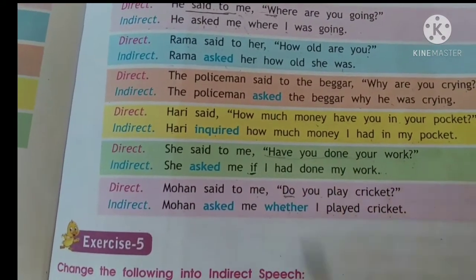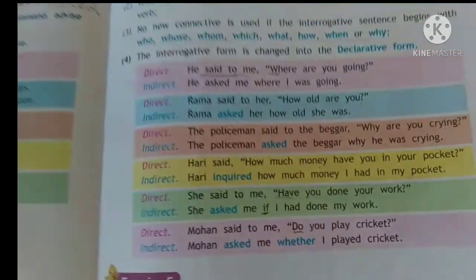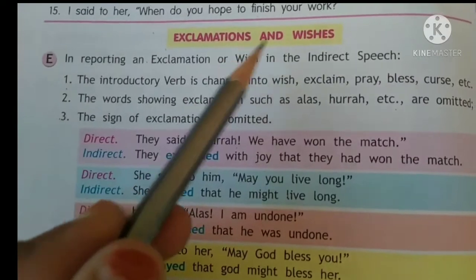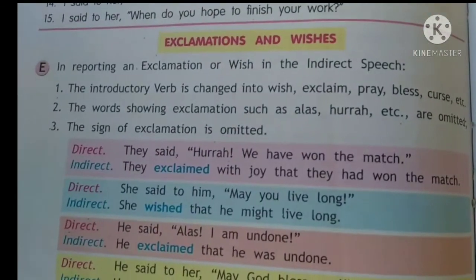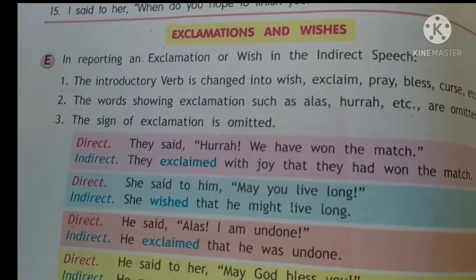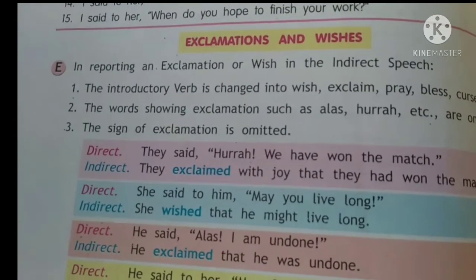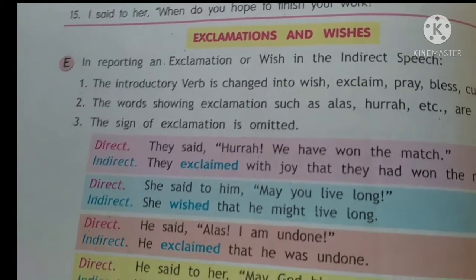Both your indirect answers will be correct. Now we go to the next, that is the exclamations and wishes. Now, what are these exclamations? If you remember the sudden feelings, the sudden happiness, sadness that we show, we put an exclamation mark. And wishes, sometimes we wish for something. Oh God, I wish, like that.